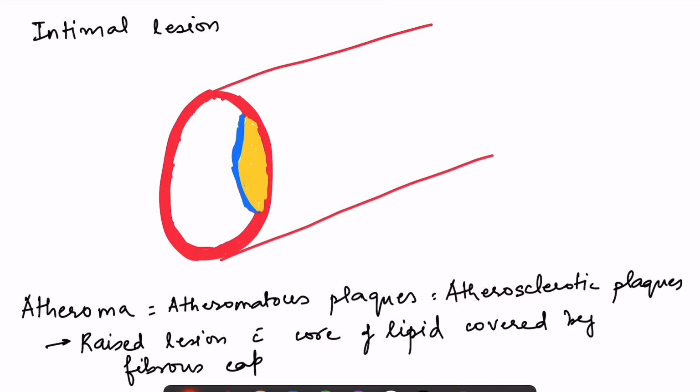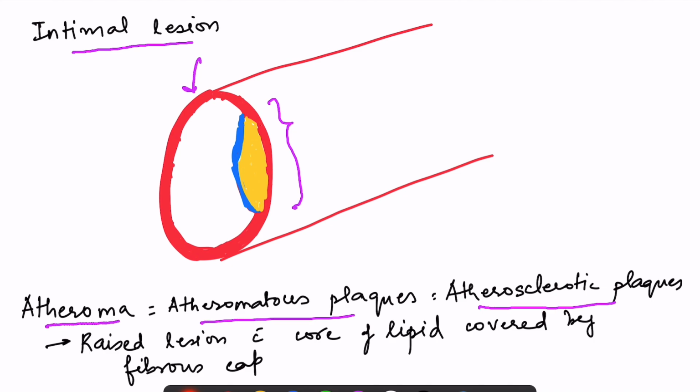Atherosclerosis is a condition in which an intimal lesion forms in the blood vessel. So here is a schematic diagram showing a blood vessel, and here is shown the intimal lesion. Basically, the blood vessel has various layers and the lesion forms in the intimal layer of the blood vessel. This lesion is also known as atheroma or atheromatous plaque or atherosclerotic plaque, and it consists of a raised lesion.